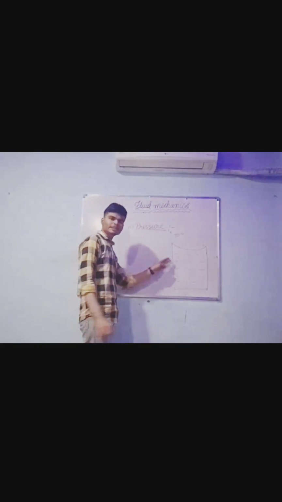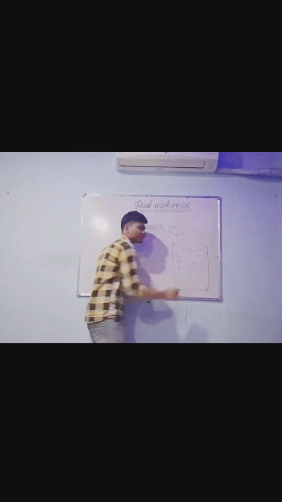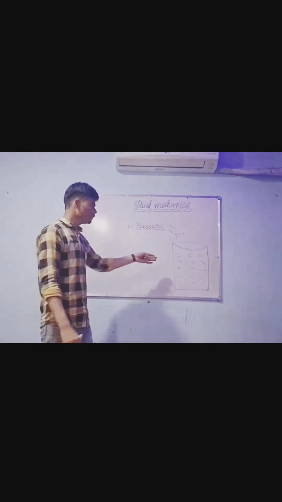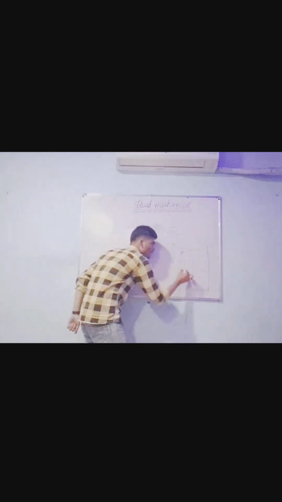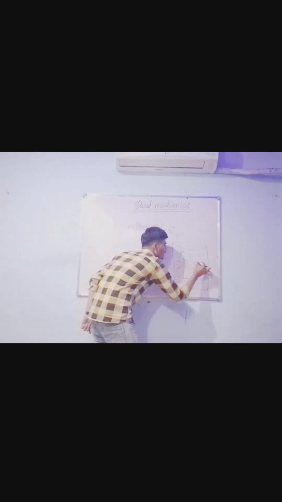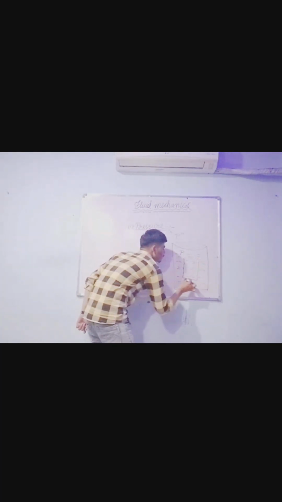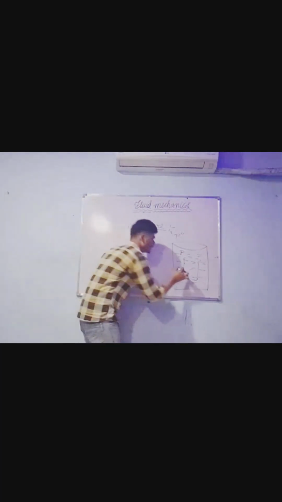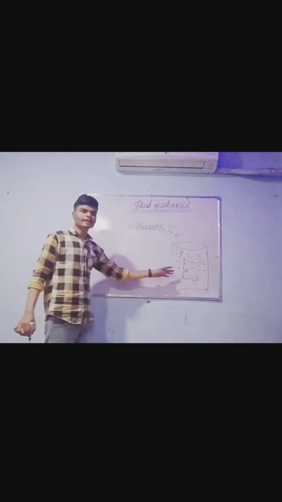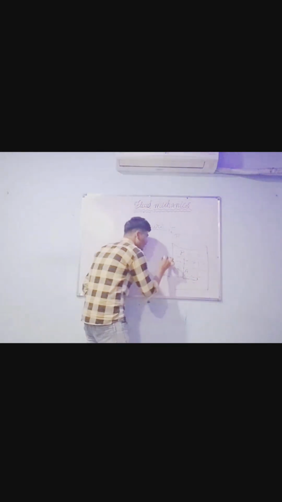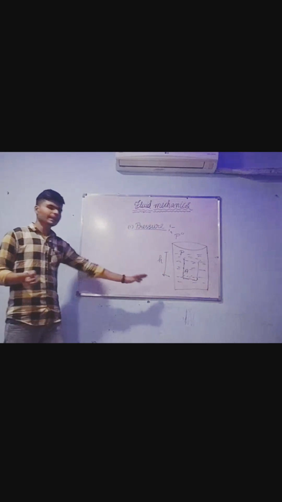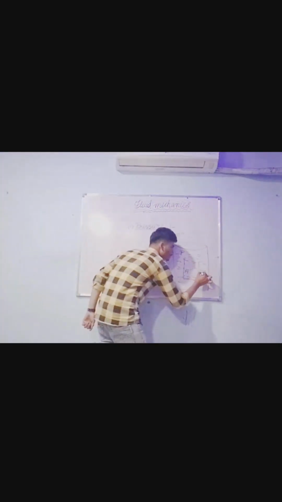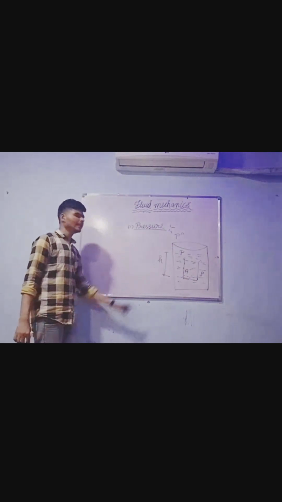So some pressure is there inside this container, some pressure on water. Any liquid or water, some pressure is exerted inside. So we are considering a liquid column here. In this particular area, say this area is A. In this particular height, we are considering H. What is the expression of pressure in terms of these parameters? The density of this fluid is rho.